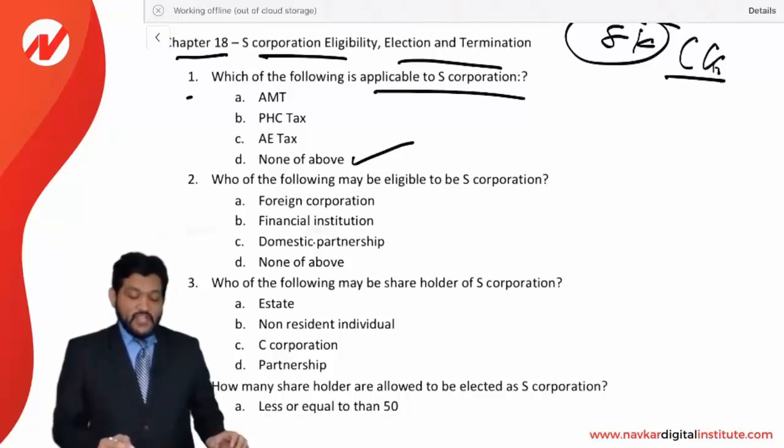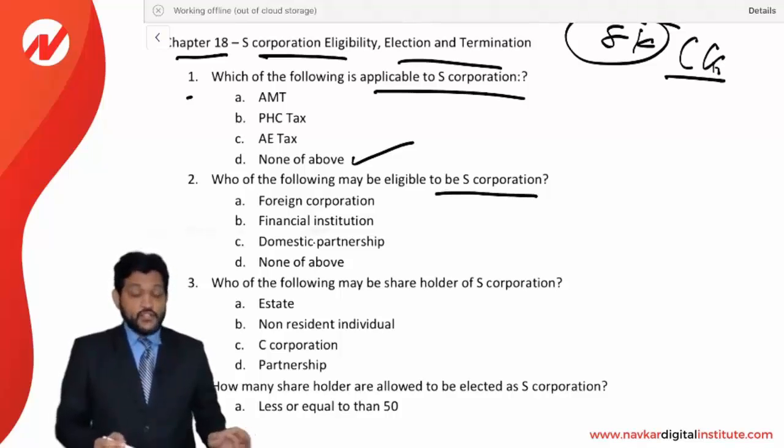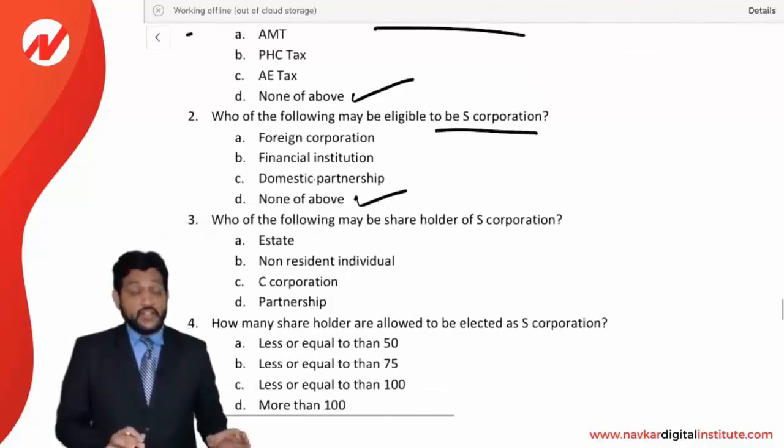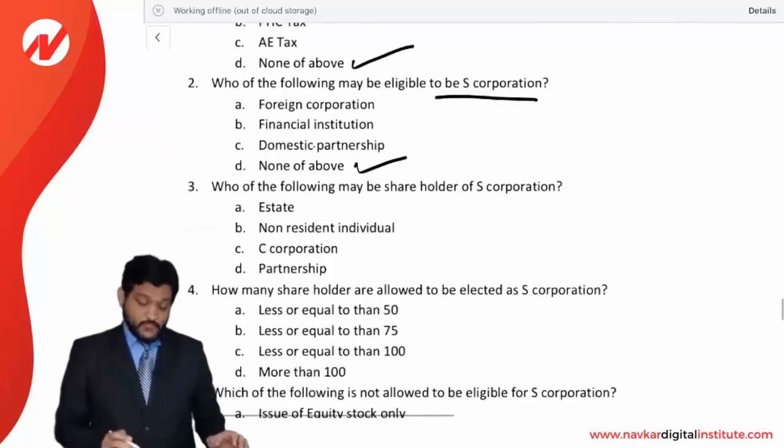Who of the following may be eligible to be S corporation? Foreign corporation? No. Financial institution? No. Domestic partnership? No. It means none of above are eligible to be S corporation. Only a corporation can be S corporation, which is a domestic.